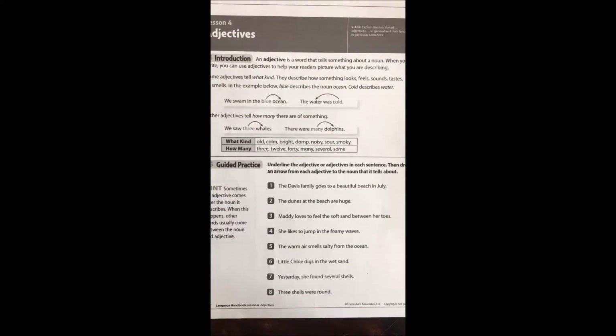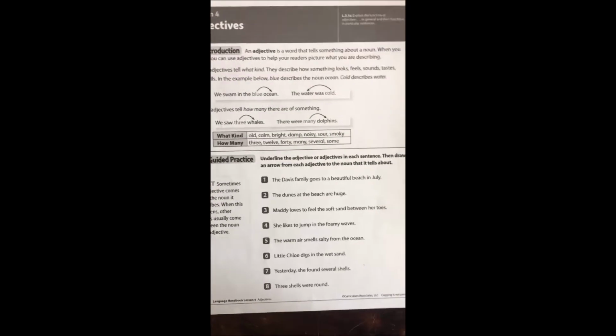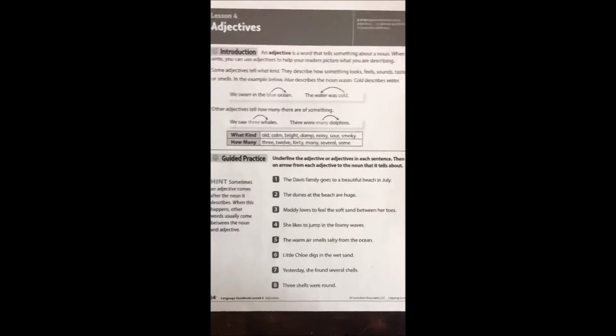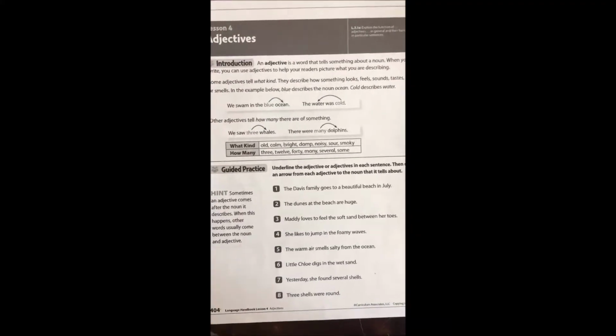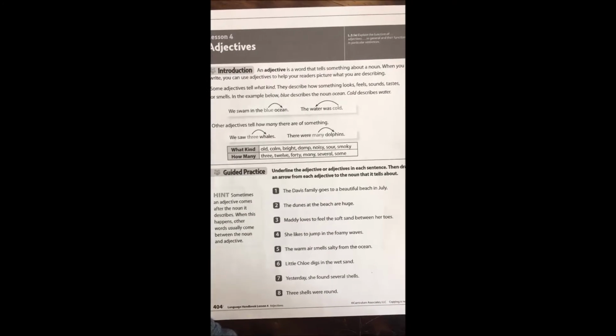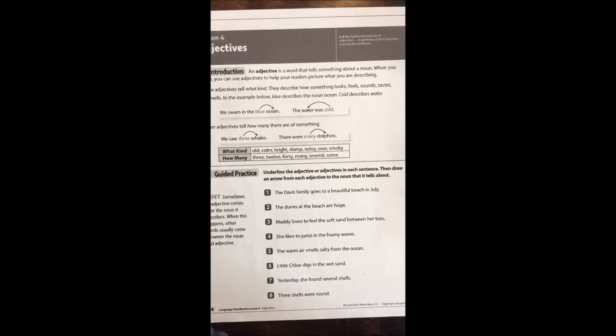Now, we did just learn all about adjectives, but we're not ready to just jump in. We need to make sure we know everything that we have on this page so we are set up for success. So let's go ahead. We're going to read at the introduction. I will read. I would love to hear you reading along with me because good readers read together, and that's going to help you grow every day to be a stronger reader. Let's go ahead and read.